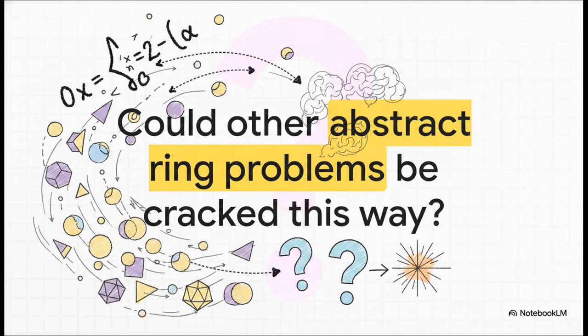Which leaves us with a truly exciting thought to conclude this explainer. If a seemingly localized algebraic anomaly can trigger, and ultimately be resolved by, a global geometric explosion, what other deep, unsolved mysteries of abstract mathematics are simply waiting for this exact kind of continuous geometric translation?